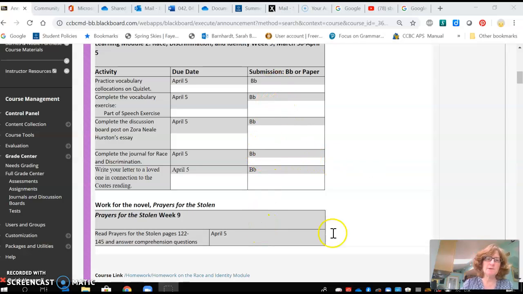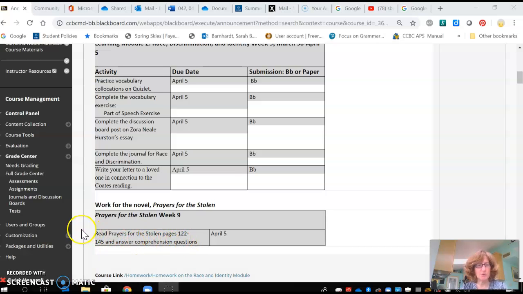Everything is going to be on Blackboard. We're continuing to have our class online. So the first thing you're going to do is work on Quizlet, which you are familiar with, to practice vocabulary collocations. You're going to complete the vocabulary exercise on part of speech. You're going to complete the discussion board post on Zora Neale Hurston's essay, the Journal for Race and Discrimination, the assignment on Write Your Letter to a Loved One, and then Prayers for the Stolen, reading pages 122 through 145 and being able to answer the comprehension questions.